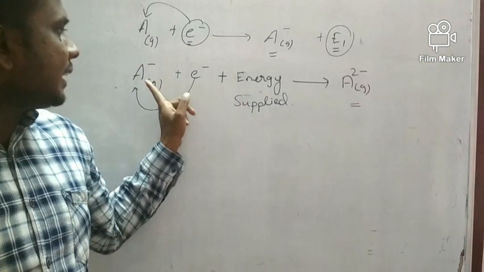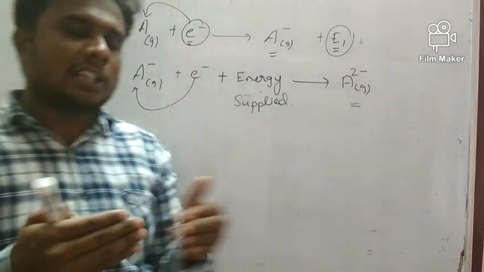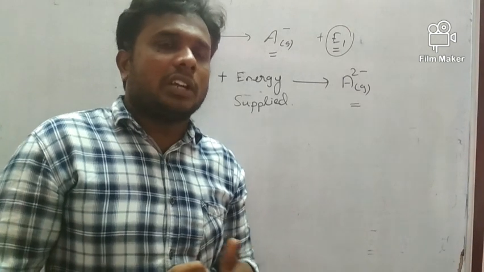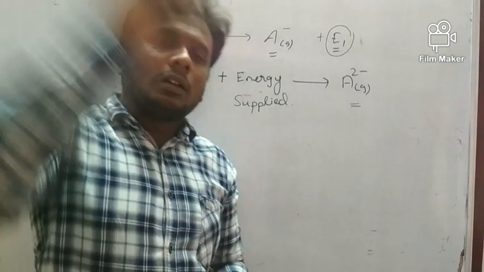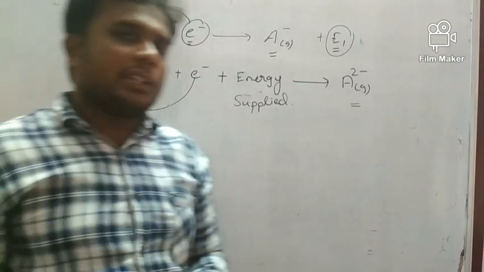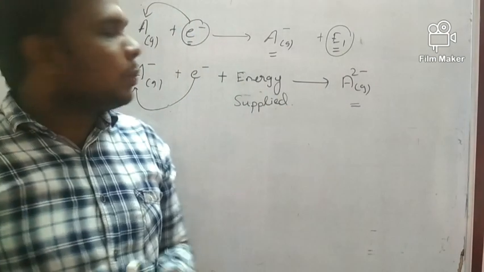Because inter-electronic repulsion will be there, it is very difficult to add a second electron to an anion. So we must supply the energy. That is the second point.